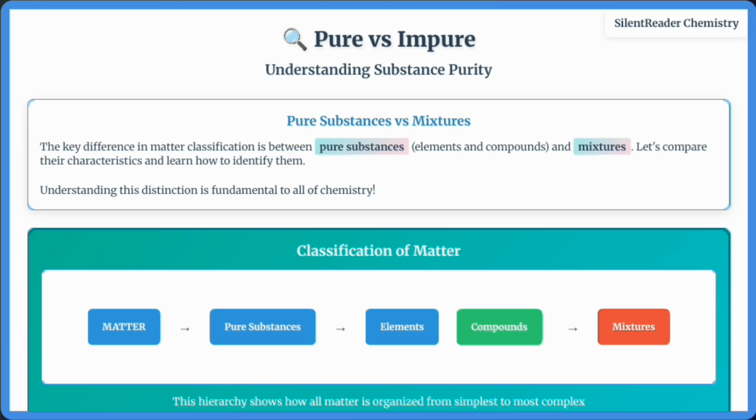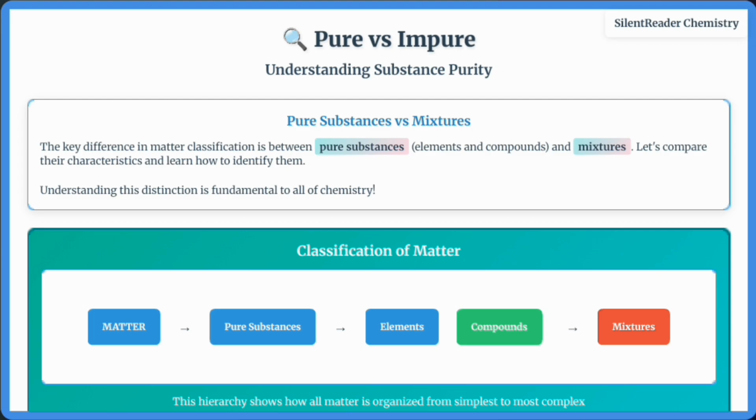Let's compare pure substances versus mixtures. Pure substances including elements and compounds have fixed composition and constant properties throughout, while mixtures have variable composition and properties that vary. Pure substances require chemical methods for separation and have sharp melting and boiling points, while mixtures can be separated physically and melt or boil over a range of temperatures.